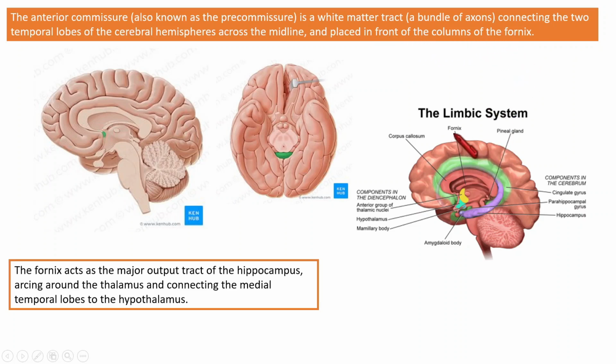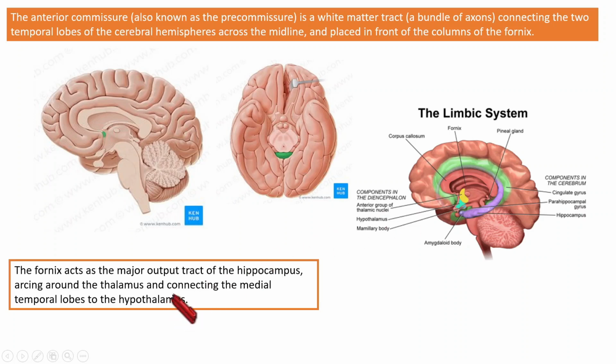Fornix, what is fornix? That also we need to know. Fornix is a major out tract of hippocampus. This is hippocampus. It is an out tract of hippocampus and it goes arching around the thalamus. Thalamus we can see here. And what is its purpose? It connects the medial temporal lobes to hypothalamus.